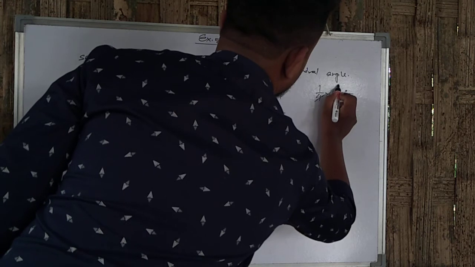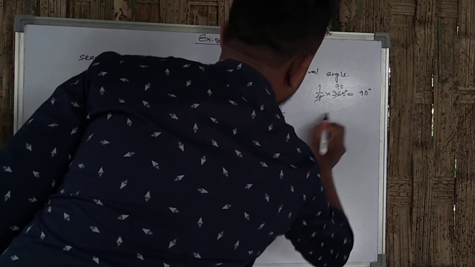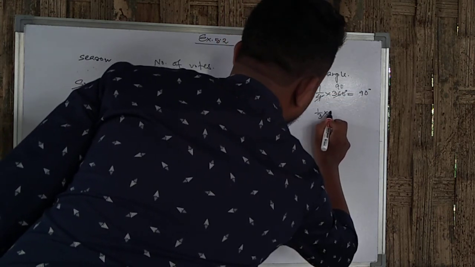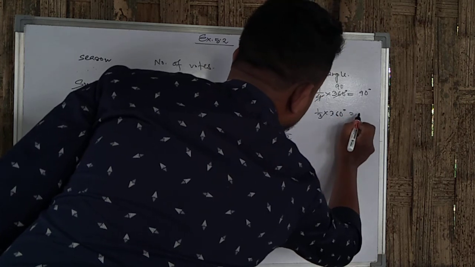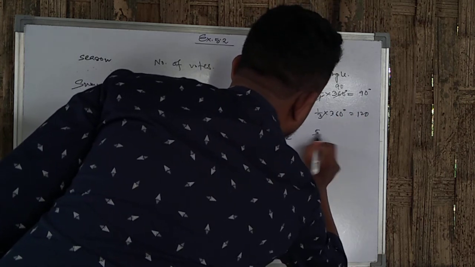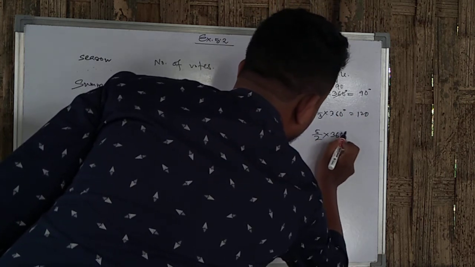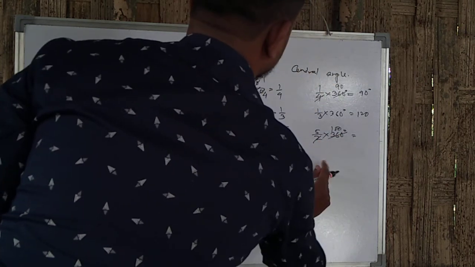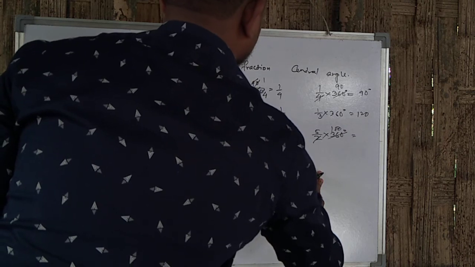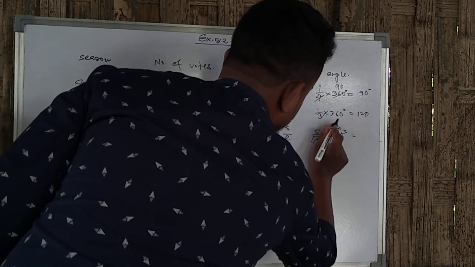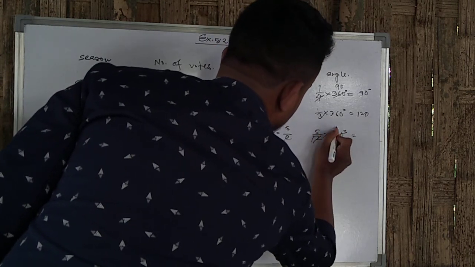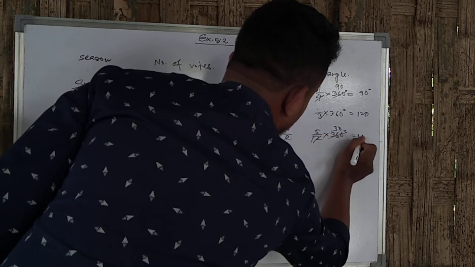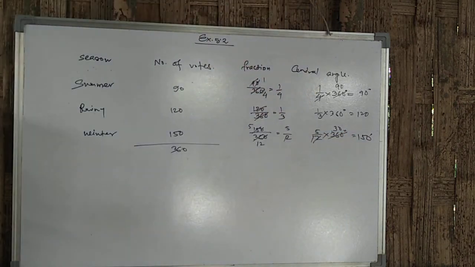So 4 9s are 36, 90 degrees. 1 by 3 into 360 degrees, 120 degrees. 5 by 12 into 360 degrees, 150 degrees.